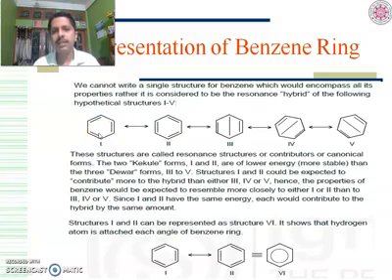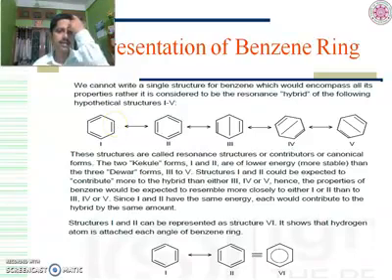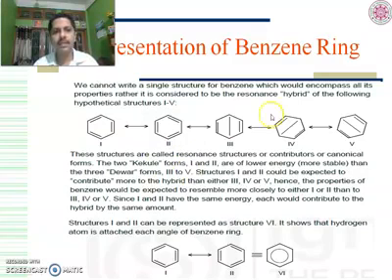Another scientist, Dewar, proposed another three structures, 3, 4, and 5. These are also resonance structures of benzene. But later it was found that the main two resonance structures contributing to the resonance hybrid of benzene are 1 and 2. That's why we now regard 1 and 2 as the main resonance structures of benzene, proposed by Kekulé. We can draw the resonance hybrid like this, structure 6, putting a circle inside the hexagon. This circle means that the positions of the double bonds and single bonds are not fixed; they are always alternating.